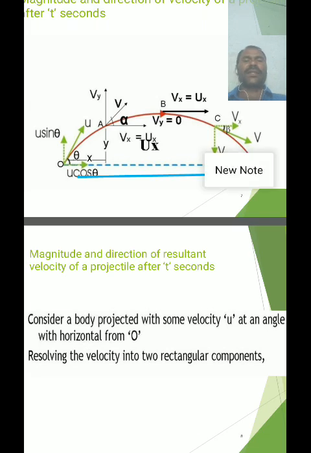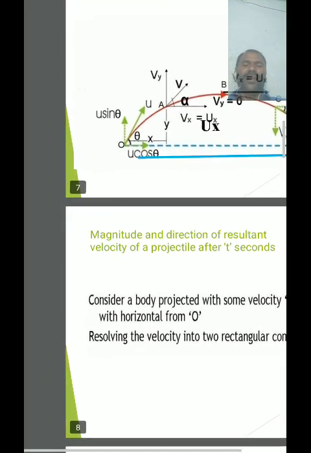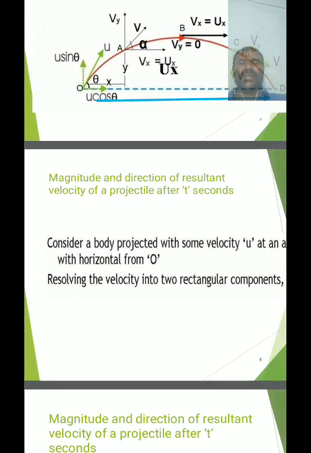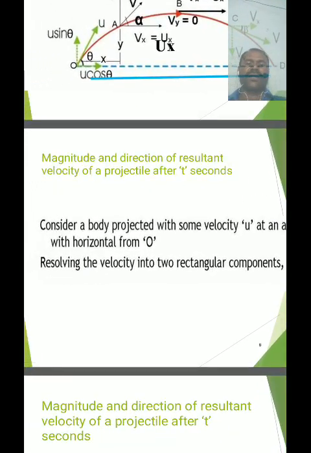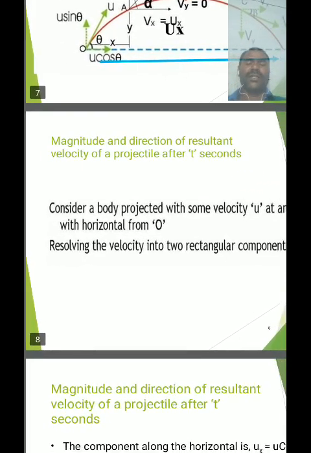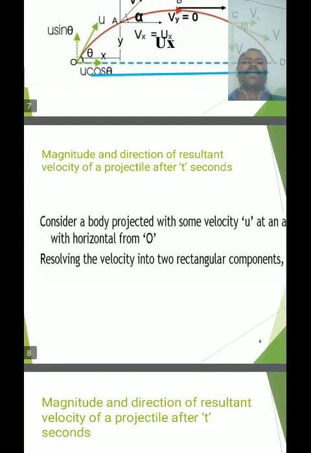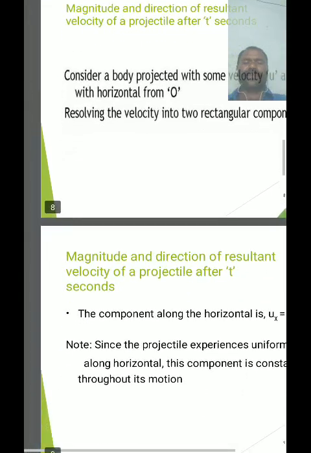And at maximum height, the vertical velocity is zero. That's why the initial velocity component is equal to the final velocity component, like the horizontal components remain the same. See here, consider a body projected with some velocity u at an angle of theta with the horizontal from point O, and resolving the velocity into two rectangular components, u cos theta along the horizontal direction and u sin theta along the vertical direction.